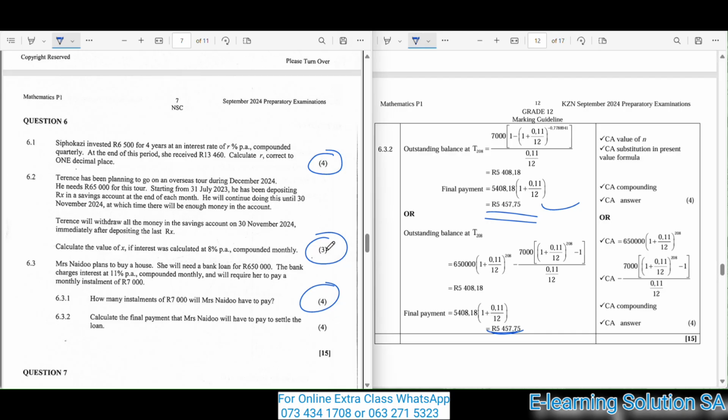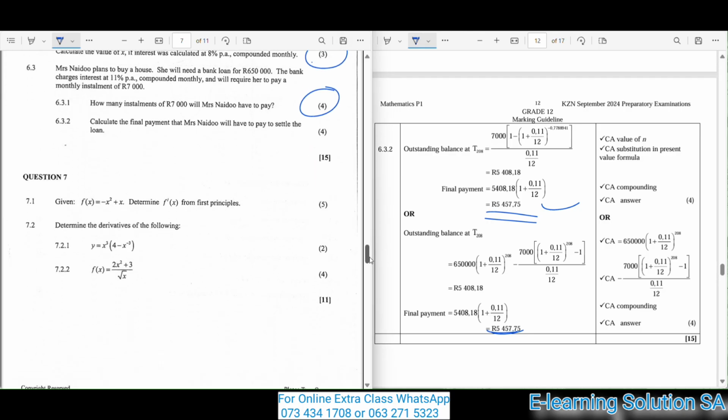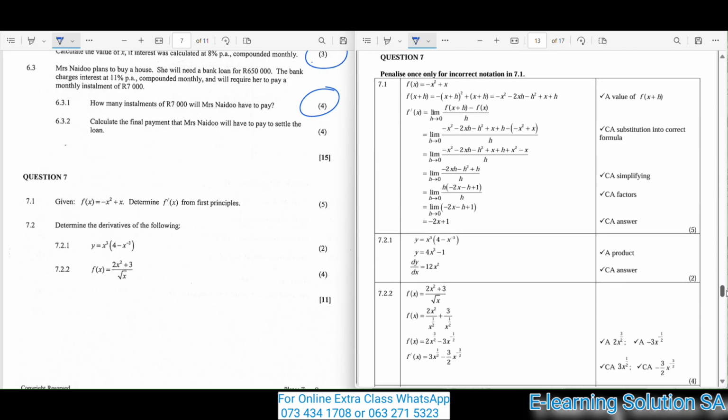Okay, let's move over to question 7. So 7.1, given f of x is equal to negative x squared plus x. Determine f prime of x from the first principle. 5 marks for that one. So this is how your answer will be in 7.1. So you must make sure that you use the correct method, use the correct formula, so that you can get this final answer. 5 marks for that one.